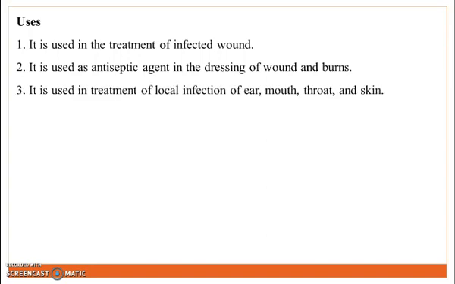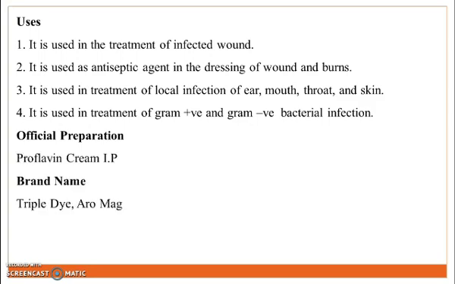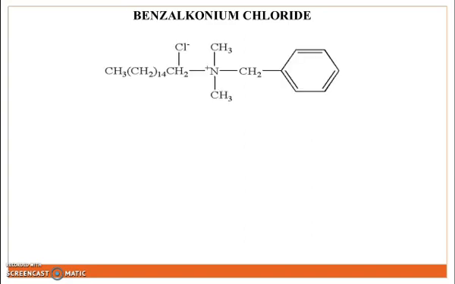Next, it is used in treatment of local infection of ear, mouth, throat and skin. Next, it is used in treatment of gram-negative and gram-positive bacterial infection. Official preparation: Proflavine cream. Brand names: Triple Dry, Aromac. Next antiseptic disinfectant agent is benzalkonium chloride. Now the structure of benzalkonium chloride.